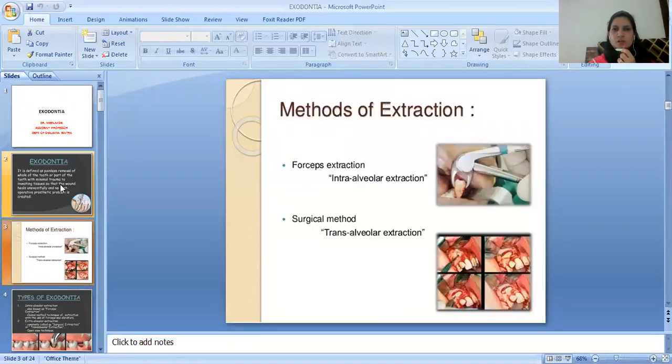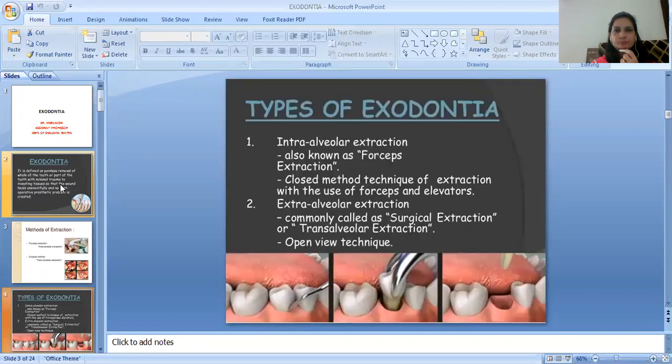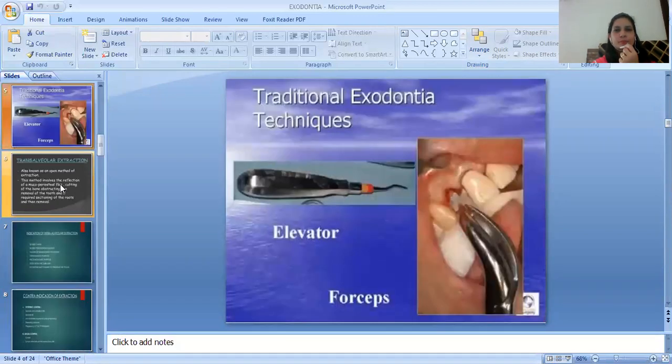Methods of extraction are forceps extraction, intraalveolar extraction, and surgical extraction that is called the transalveolar extraction. Types of exodontia. The intraalveolar extraction is also known as the forceps extraction, closed method technique of extraction with the use of forceps and elevators. The second one is the extraalveolar extraction, which is commonly called as the surgical extraction or the transalveolar extraction. It is an open view technique.